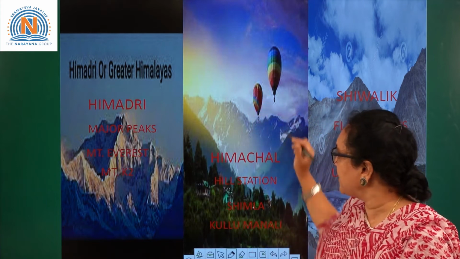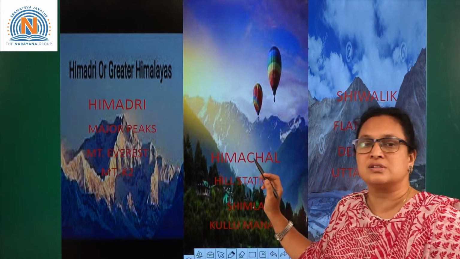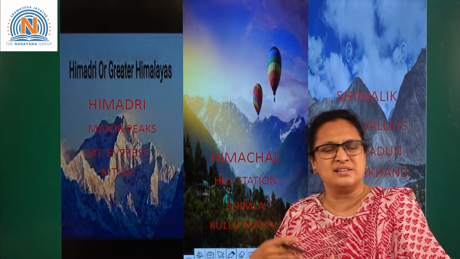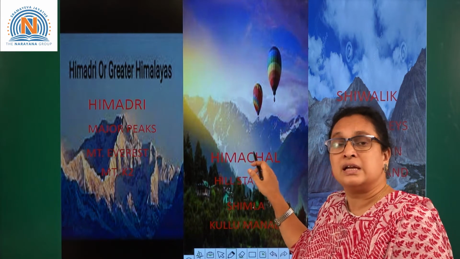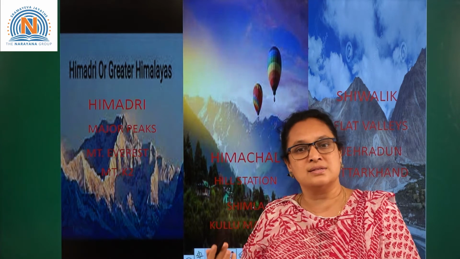Coming to the second parallel range, Himachal. Under Himachal you have all the hill stations. What are the hill stations? You have Shimla, Kullu Manali, Mussoorie, Nainital. There are so many hill stations which come under the Himachal. Himachal is called the Lesser Himalayas.